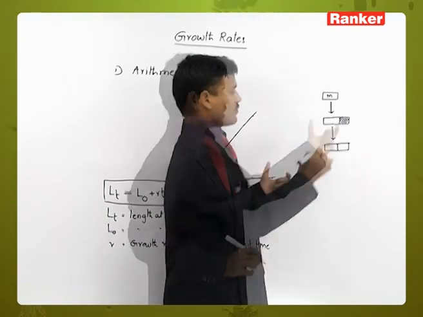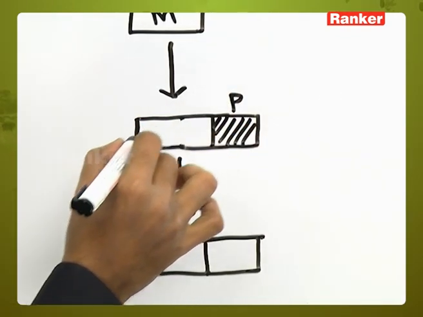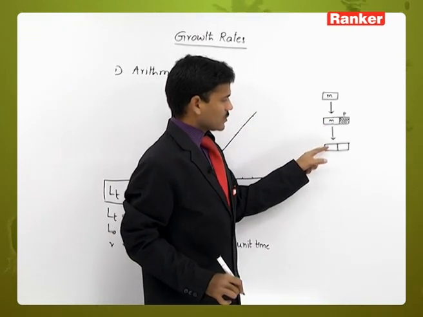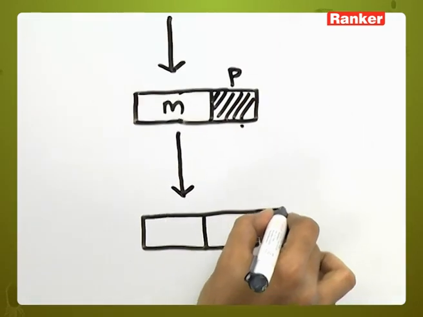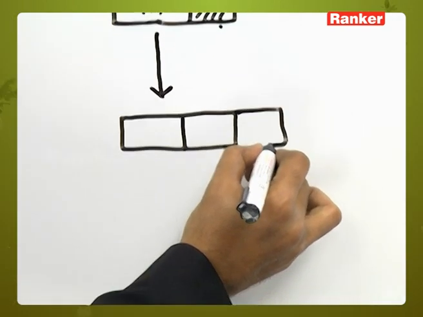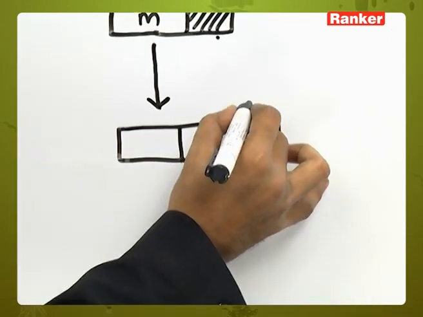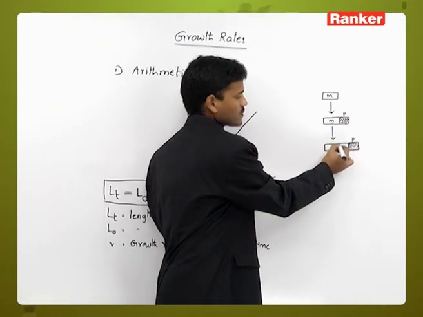Out of these two cells, one becomes a permanent cell, and one cell has the ability to divide. Again, out of these two cells, one becomes a permanent cell.